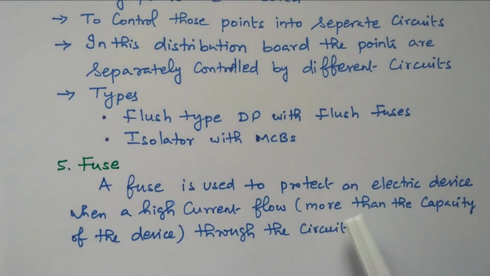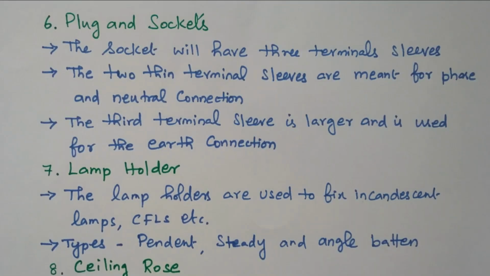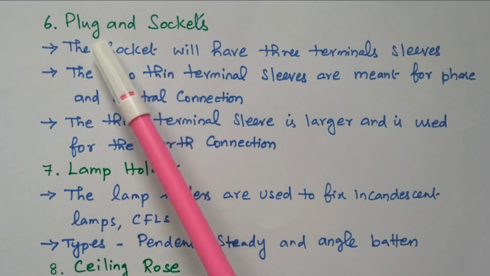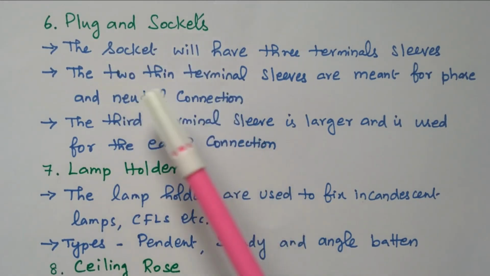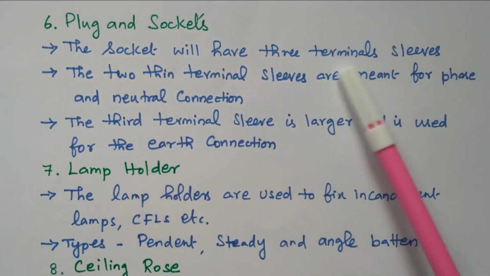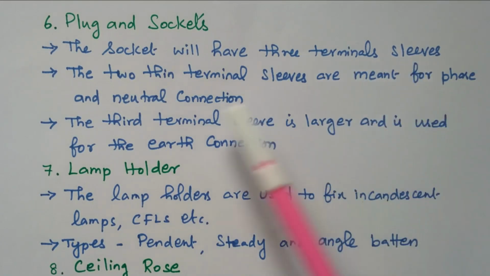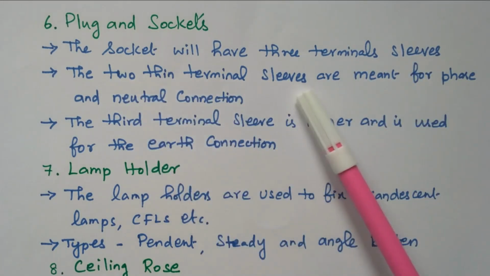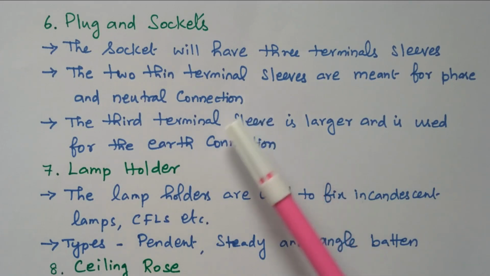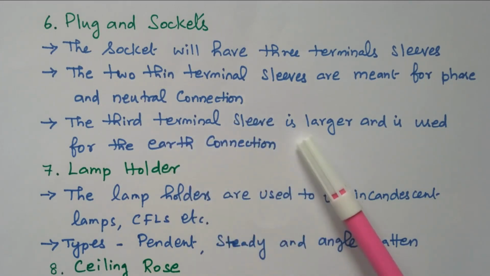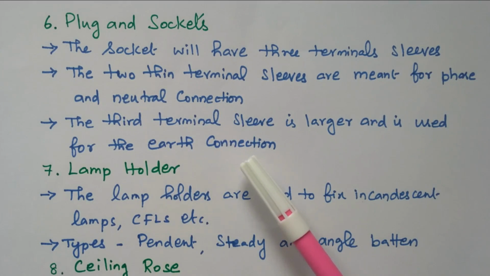Now we will go to the next type of accessories. The sixth one is the plug and sockets. The socket will have 3 terminals. The 2 thin terminals are used for phase and neutral connection. The third terminal is used for the earthing connection. That is called a 3-point plug.